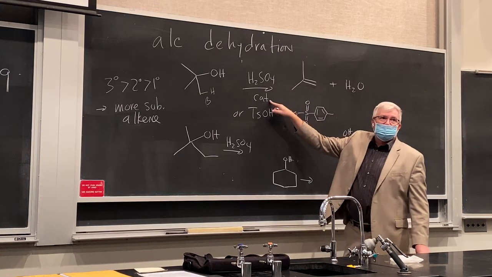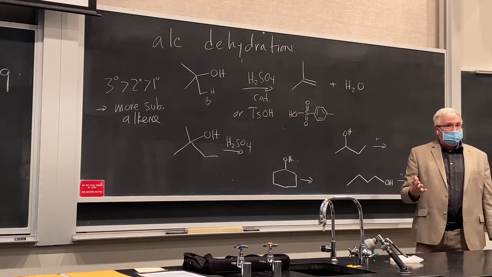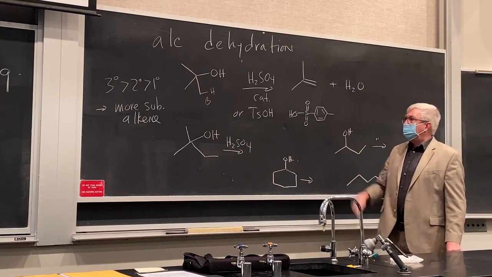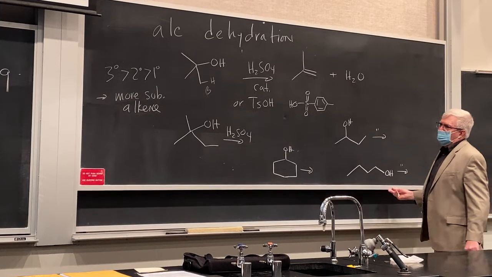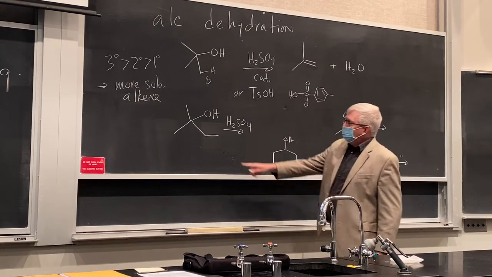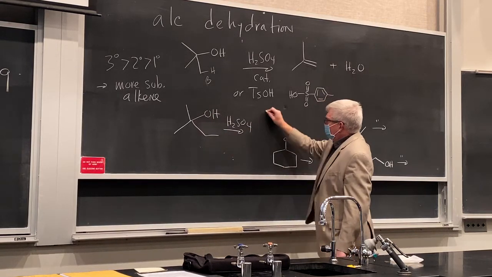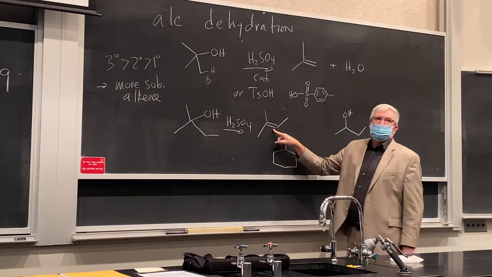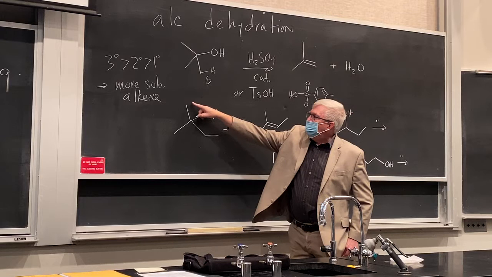Now, when we say catalyst, notice it's not consumed during the reaction. We use it to do what? To create a pathway that's faster in its speed and lower in energy for the rate limiting steps. We'll see that. Let's do some other examples here. So here we have an ethyl and 2 methyls on this tertiary alcohol. So where are we going to put the alkene, our product? Yeah, we're going to put it over here to give a tri-substituted alkene, right? We're not going to eliminate water up here.